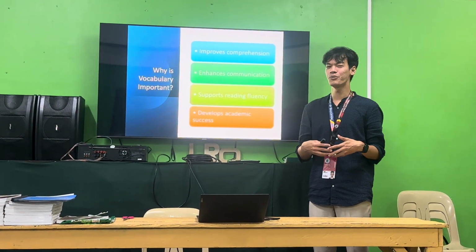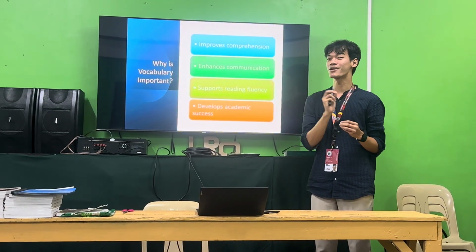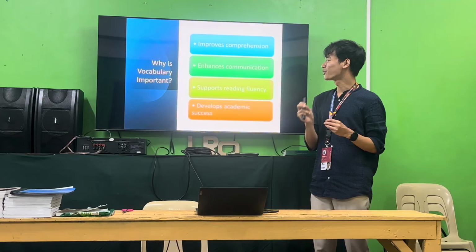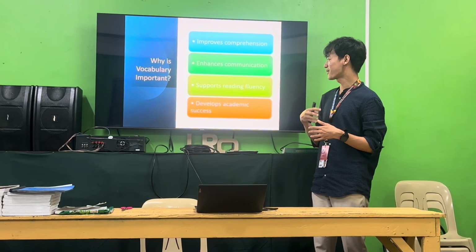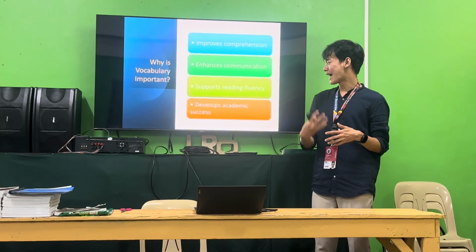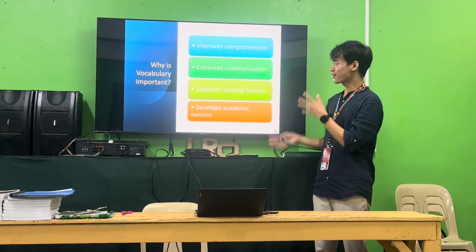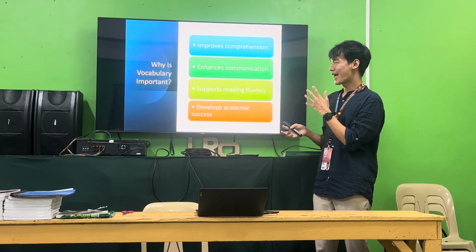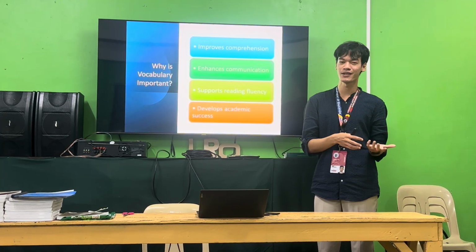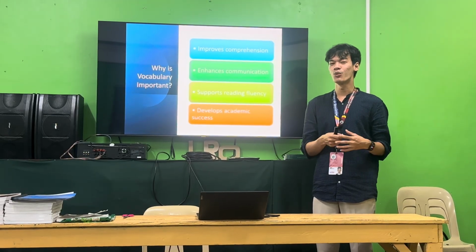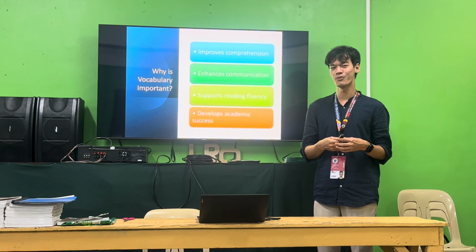So why is vocabulary important? The first reason is it improves one's comprehension. The second one, it enhances communication. The third one, it supports reading fluency. And lastly, it develops academic success. So these are the importance of having a wide vocabulary, particularly for our students, so that they will be able to understand what they are reading and they will be able to express themselves as well when it comes to speaking.